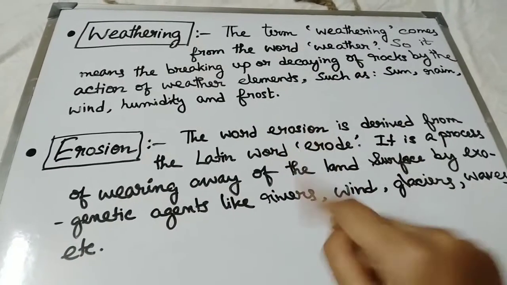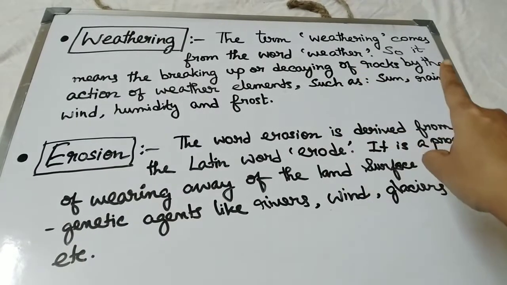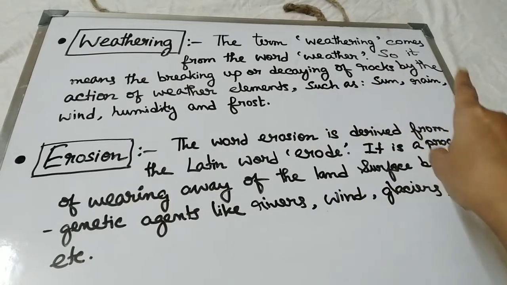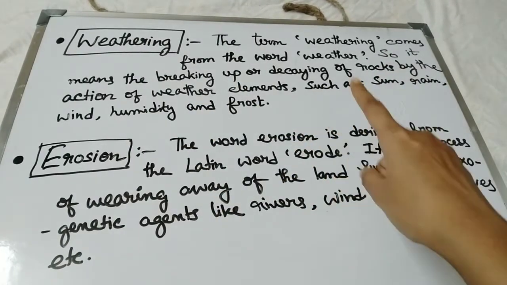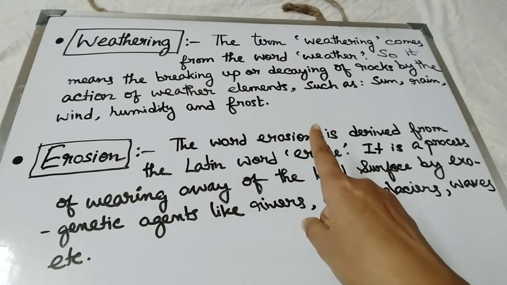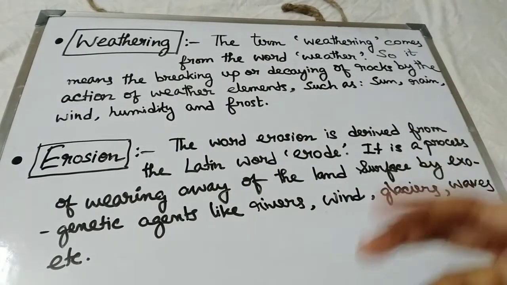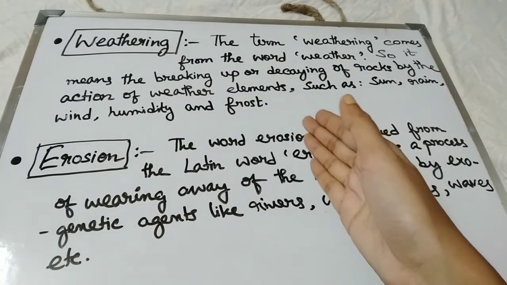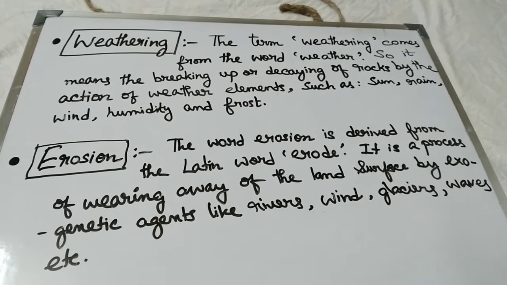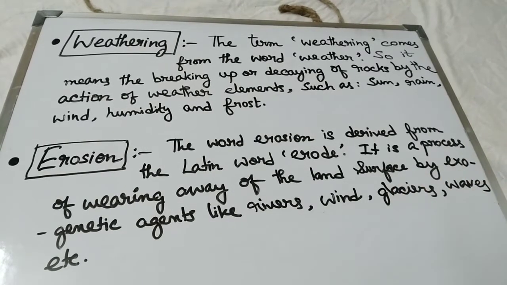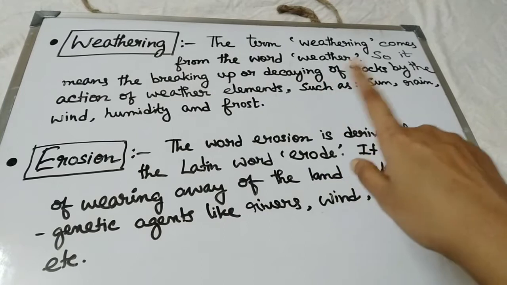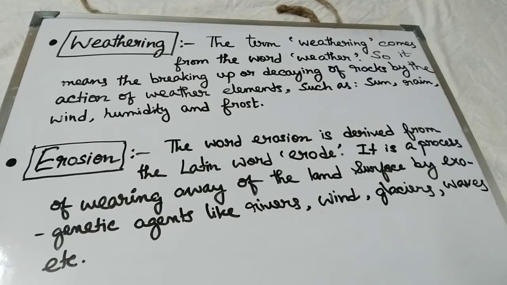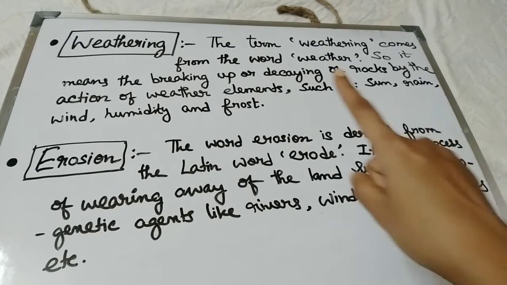The first thing is, what is weathering? The term weathering comes from the word weather, so it is relatable to the weather. It means the breaking up or decaying of rocks by the action of weather elements. When weathering conditions are set, and elements such as sun, that means temperature, rainfall, wind, humidity, frost, etc. act anywhere, then the weathering condition can change. For those reasons, the breaking up or decaying of the rocks may be caused by the action of the weathering elements. So this is known as weathering.